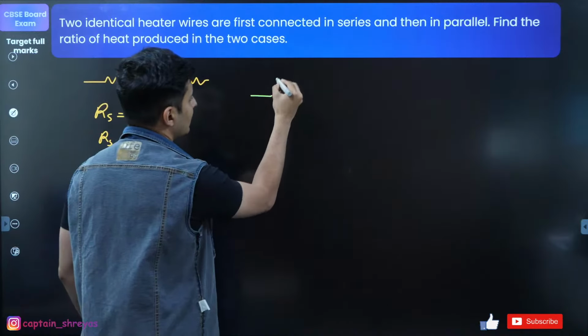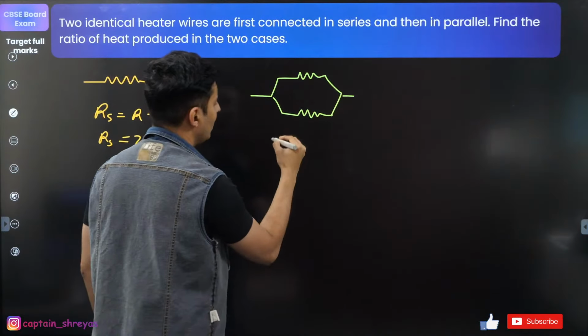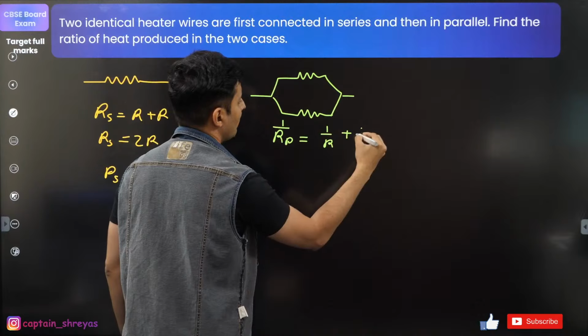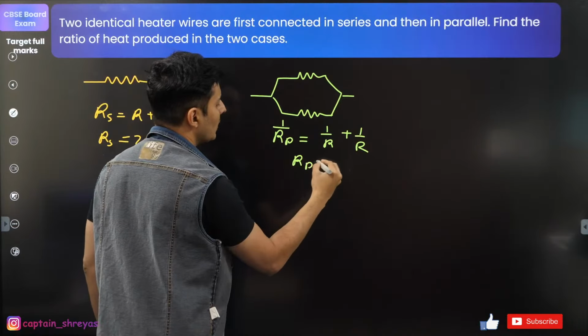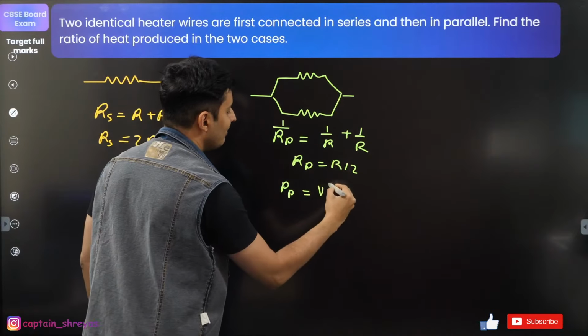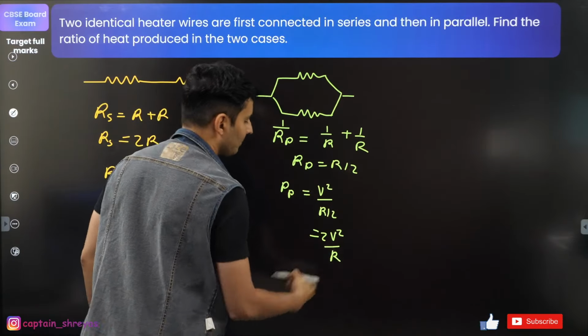In the second case, you are connecting the heater coils or the resistive coils in parallel. So for the equivalent resistance, 1 by Rp is 1 by R plus 1 by R. That will give you basically R by 2. So the power in parallel will be V square by R by 2, which is basically 2V square by R. Correct?